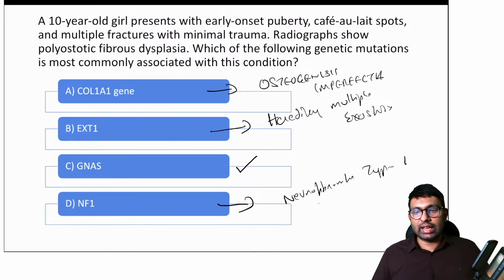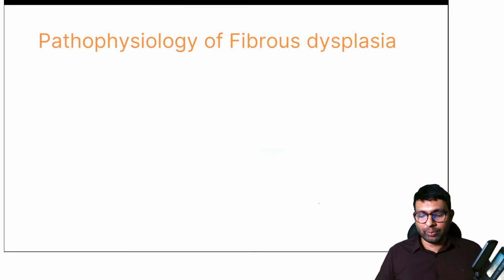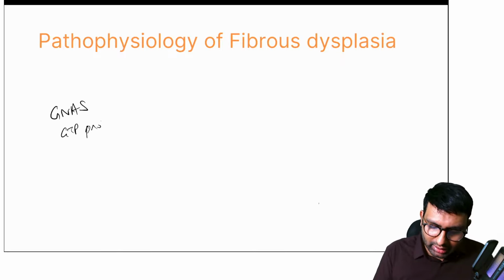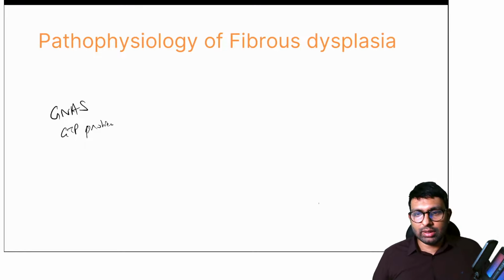It is GNAS mutation. So what happens in GNAS mutation? GNAS means a GTP protein. It is mainly a GTP protein, and not Mafuji. Mafuji is a different one. This is seen in exostosis.